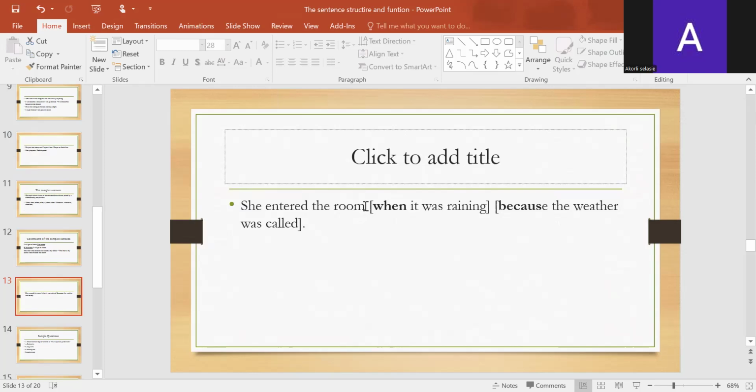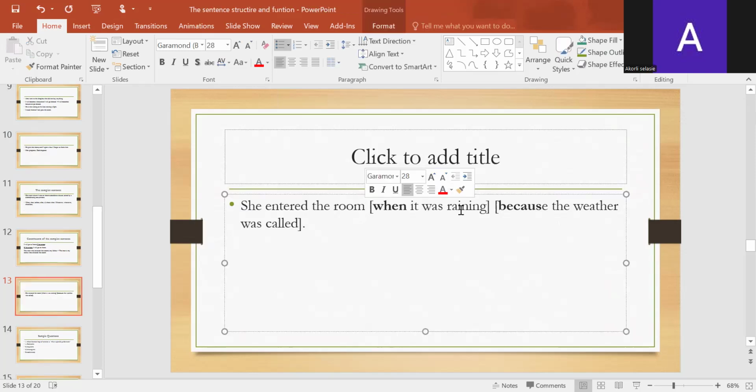"She entered the room" is a main clause. "When it was raining" is a subordinate clause. "Because the weather was cold" is another subordinate clause. So here you have an example of a main clause plus two subordinate clauses. We can even have three subordinate clauses.